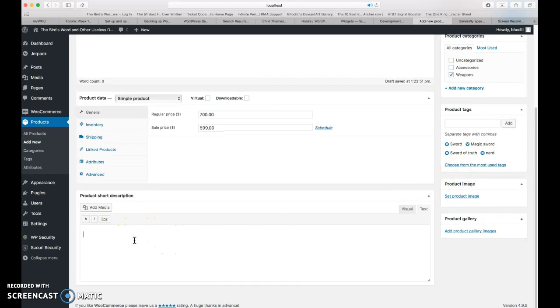Description down here, you can come and say, this is a magical, if I can spell, magical long sword that causes anyone who takes damage from it to speak nothing but the truth for the next 5 minutes, because we just made this up.